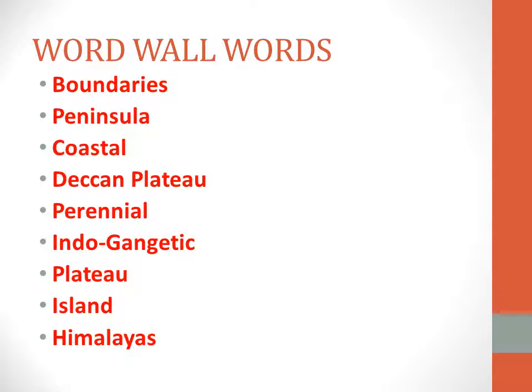Children, please repeat the word wall after me. The first one is boundaries. Boundaries. So what is a boundary? It is a limit.